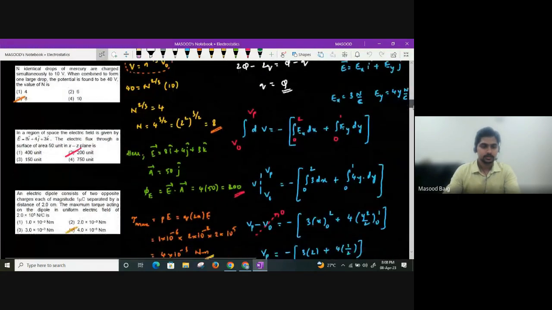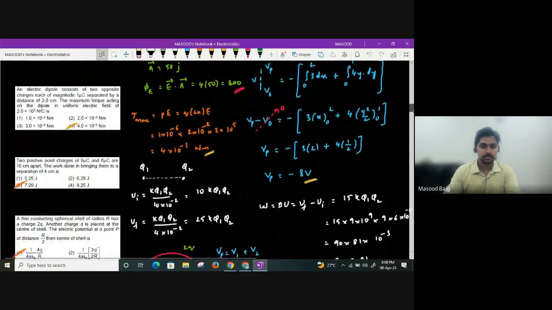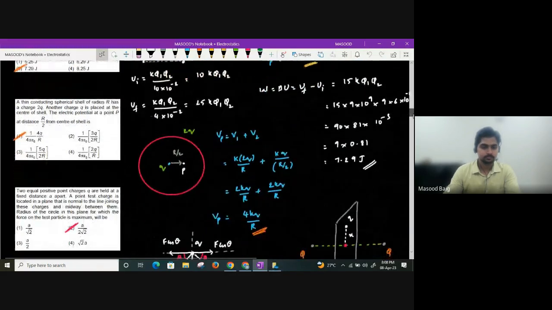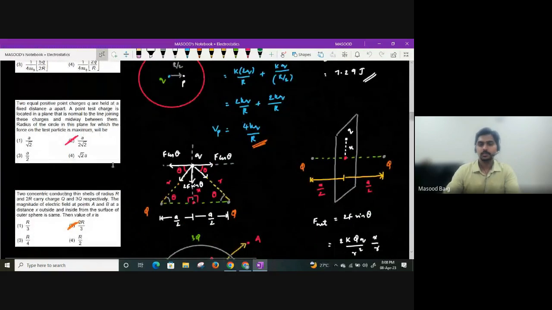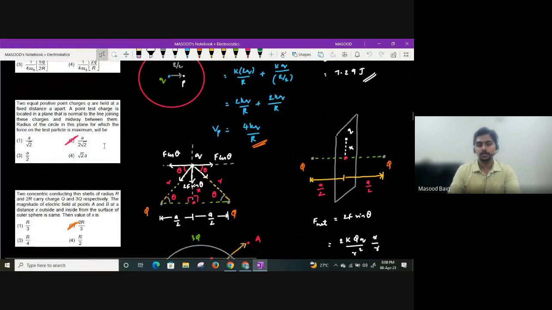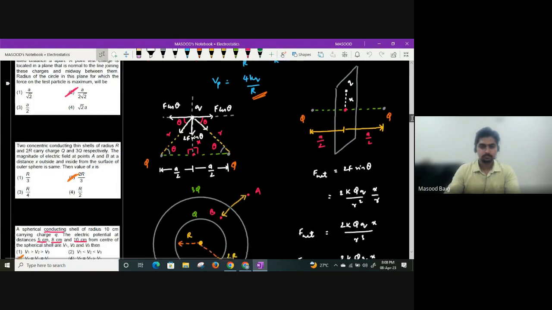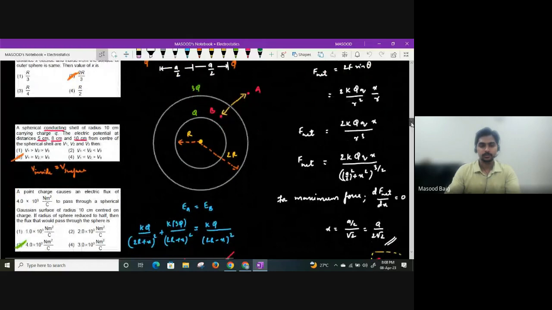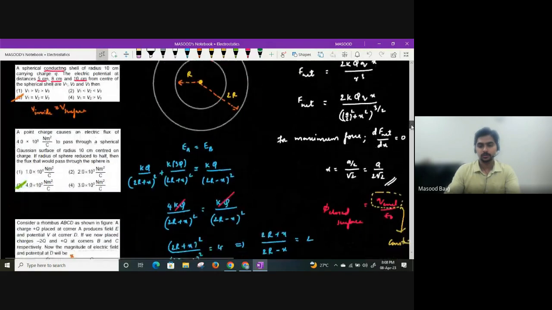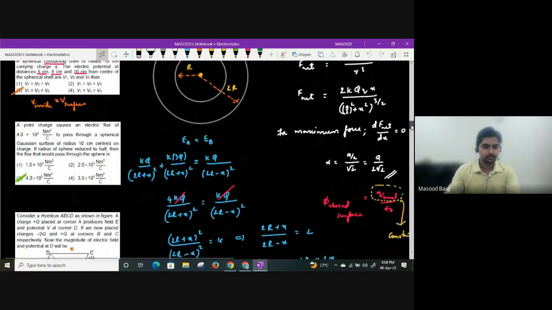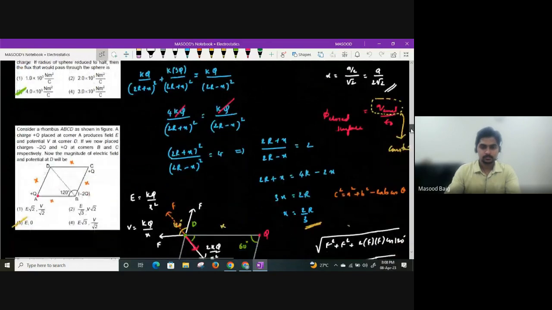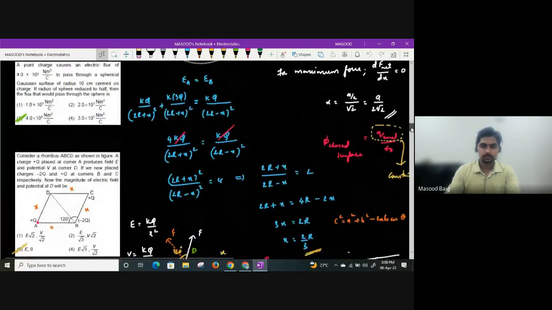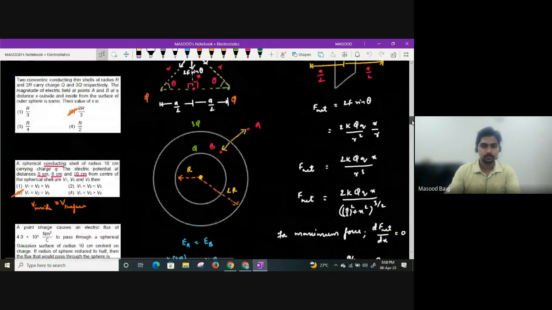Right, in the same manner, we did some questions which were direct questions. This was again an important question. I have not done the differentiation part of it, guys, right? But you will get it as a by 2 root 2. Okay, if you solve df by dx as 0, you will get it as a by 2. That is one of the good questions again. Okay, then, I think, yeah, this was also one of the good questions, 2r by 3.